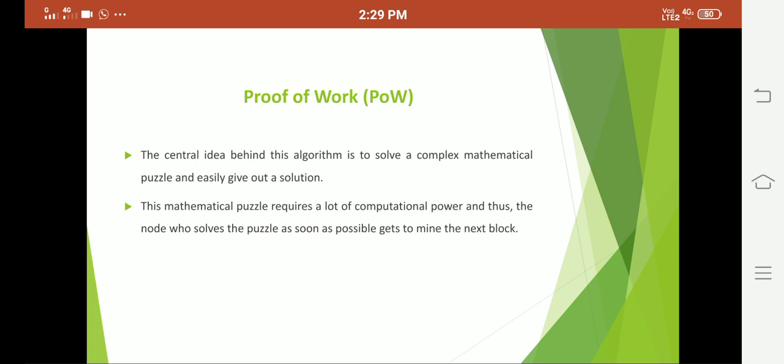Now in the Bitcoin network there is a concept of solving a cryptographic puzzle. Here the miner has to find the correct nonce value. In order to find that nonce value, the miner has to produce some proof of work. You will use dedicated hardware or system resources in order to find that nonce value. That is called proof of work. With the help of the proof of work, you can prove the validation of the transactions by giving the proper nonce value. Then the block can be added into the blockchain. So that is proof of work. Here the miner who introduces the block will get the reward in terms of Bitcoin.